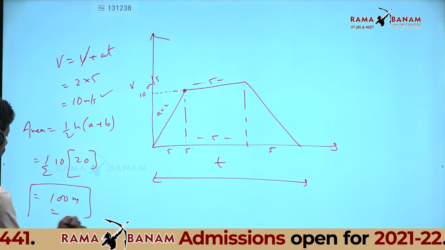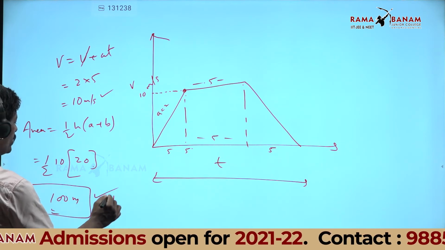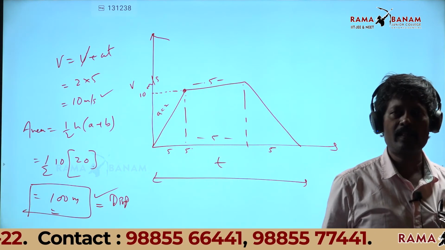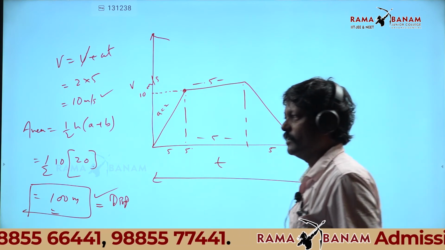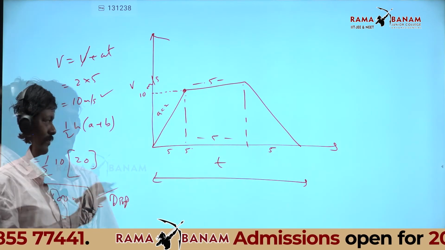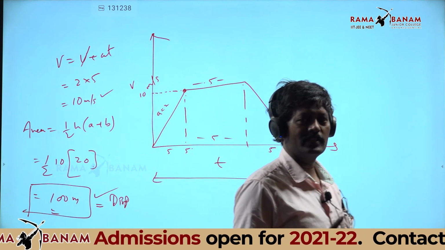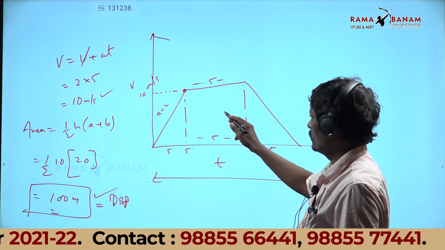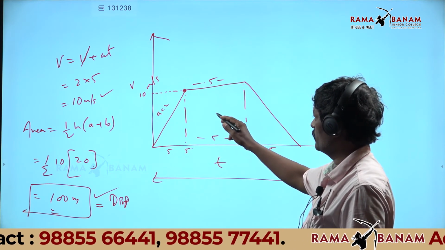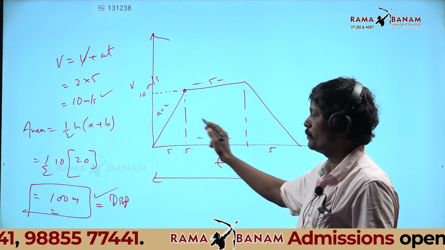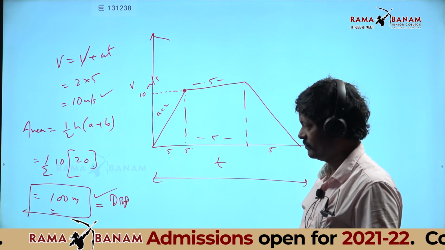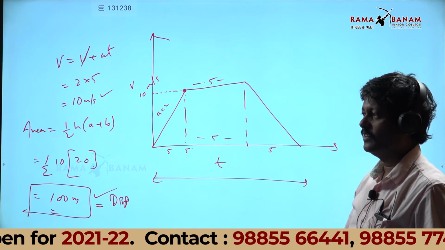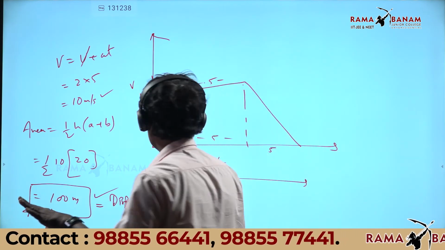Now area gives you the displacement. I already told you, only in one graph. What is that graph? Area gives displacement only in a vt graph. So the best way is, some of you must have done s equal to half at square, then s equal to speed into time, then ut minus half at square. If you add up all three, you will get the same answer. But what I have done here is, the trick is what? Find the area.